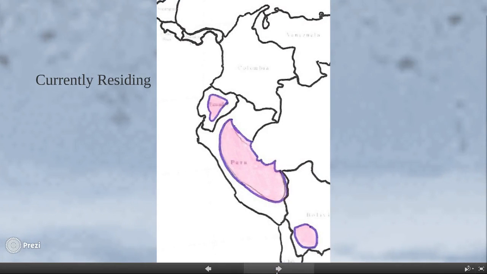The Spanish came over around the 1500s and took out many of the native people living in South America. Today, the Quechuans live in regions of Peru, Ecuador, and Bolivia. These regions are shown in pink.